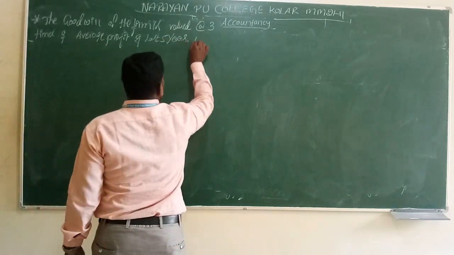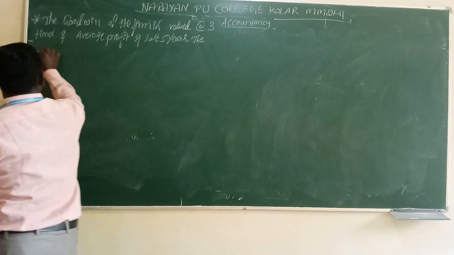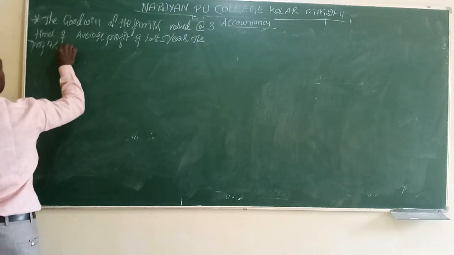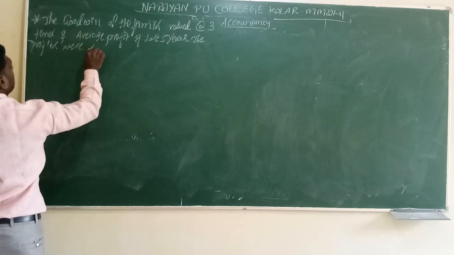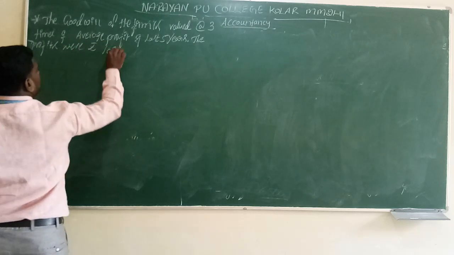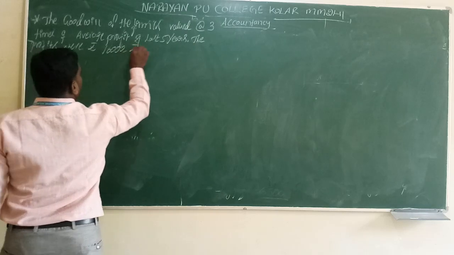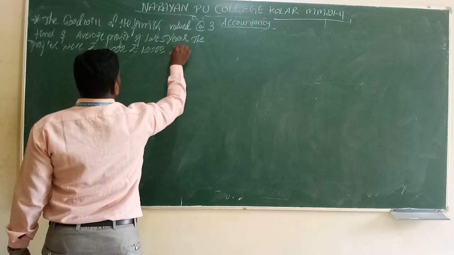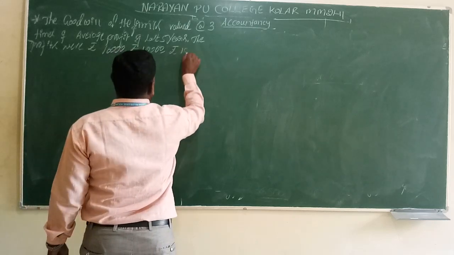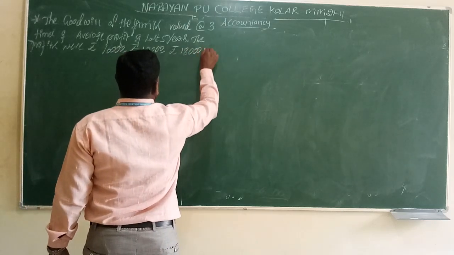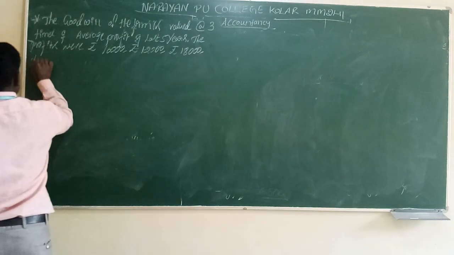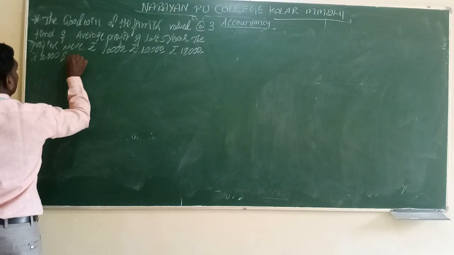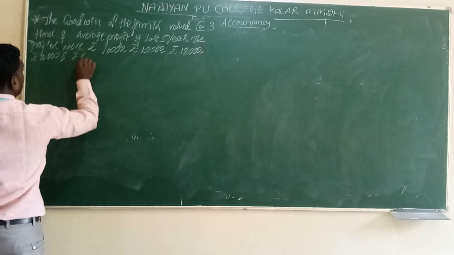The profits were rupees 16,000, rupees 12,000, rupees 18,000, rupees 10,000 and rupees 6,000 respectively.